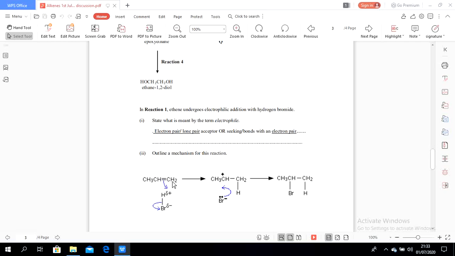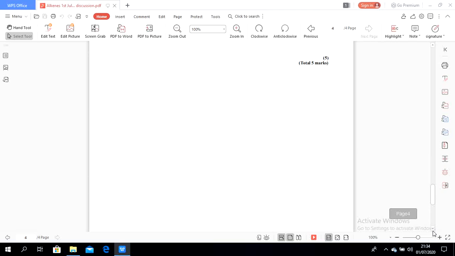We know a carbocation is an electrophile, so it requires an electron pair. The bromide ion has an electron pair, so bromide donates its electrons to the carbocation to make the structure stable. So the product is 2-bromopropane.